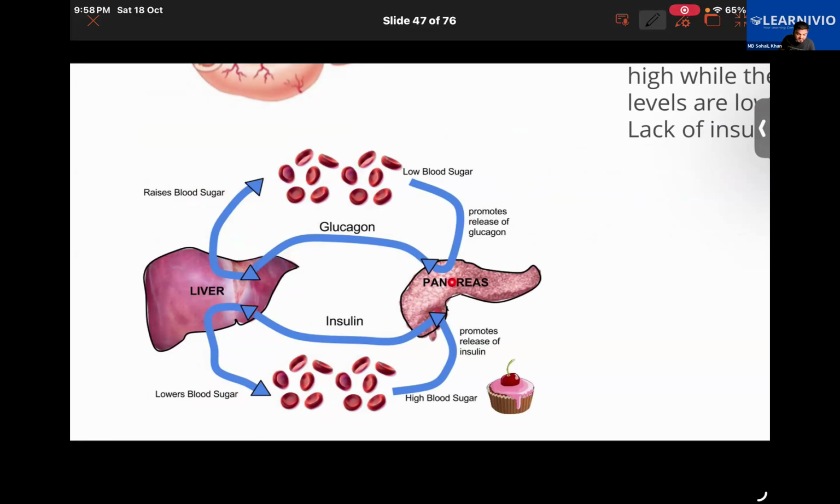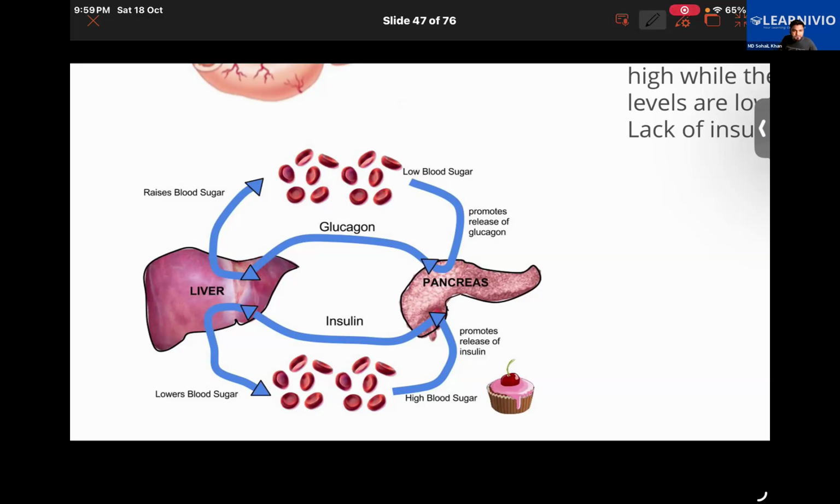So if the person had a low blood sugar level, it will return back to normal. Getting it now or still not getting it?